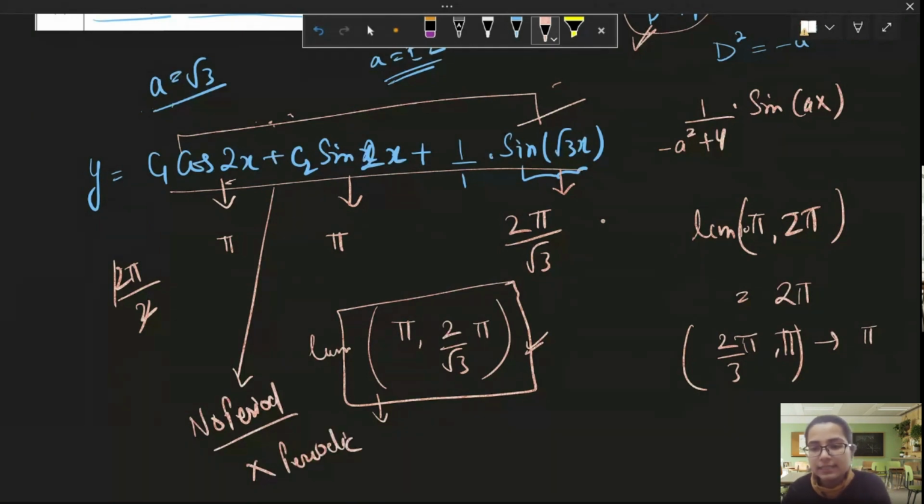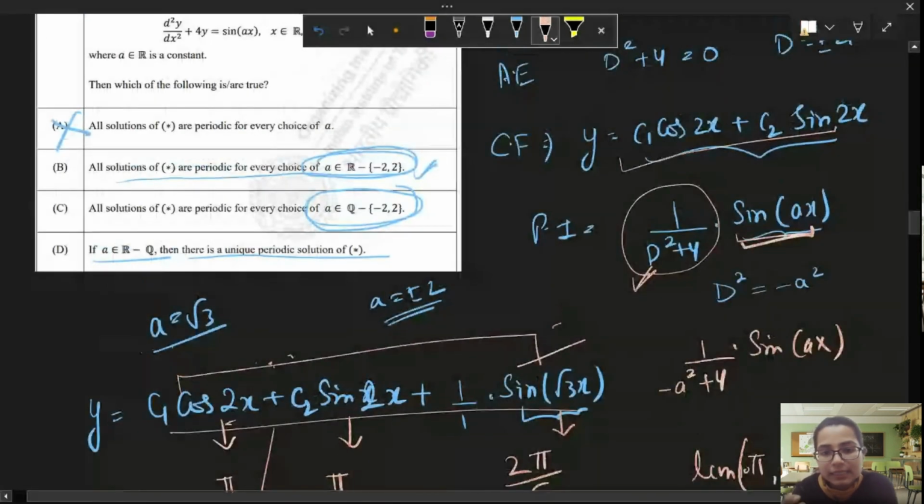The only condition is that these have to be integers. The numerator and denominator have to be integers. Only then you will be able to find the LCM of the two terms. But if one of them is irrational, you won't be able to find the LCM. So keeping any irrational number won't allow you to find the period.